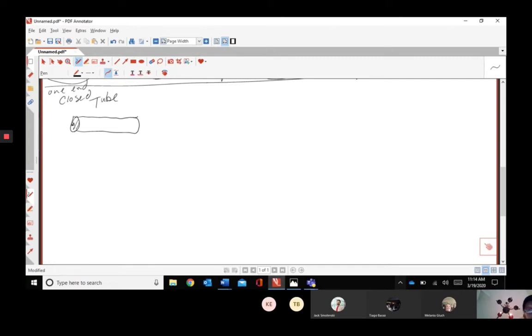But we know the node on a closed end, whatever it is. If this was some of those people hoarding toilet paper and they put a cardboard end on here, those bunch of weirdos, then that would be this right here. Here's your wave at rest, but we have a node here. And look, over here we have an open end. We'll call this the closed end. I'm trying to just hover my hand over.